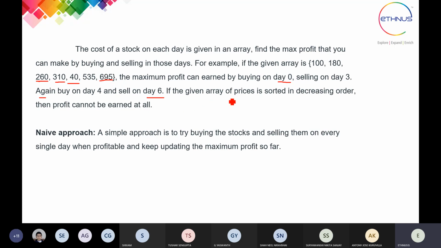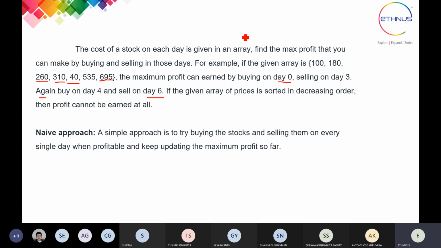If the given array of prices is stored in decreasing order, then profit cannot be earned at all. If we have to buy the particular share before selling it, then the previous value should be smaller than the next value.